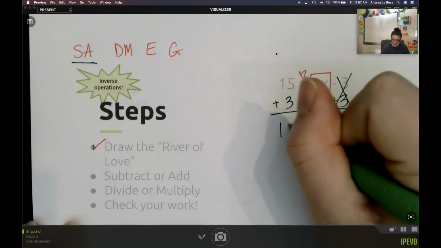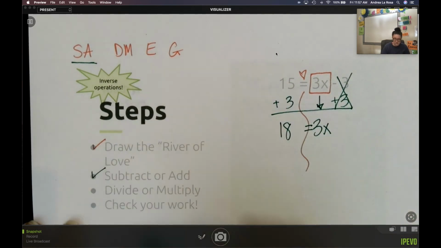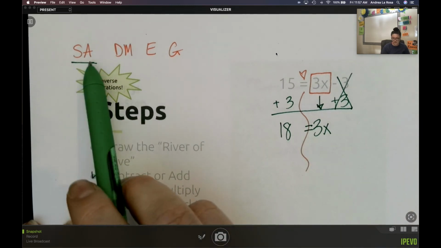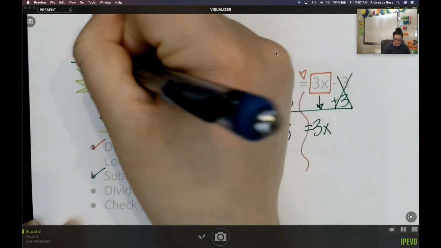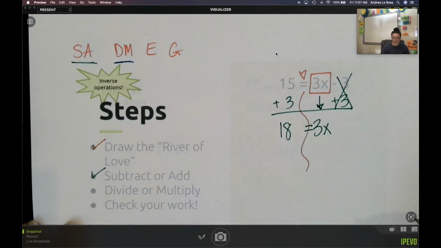15 plus 3 gives me 18. So that was my first real step, adding or subtracting for the sad part. Now for the dividing and multiplying. Again, I'm still doing the inverse, I'm still doing the opposite.